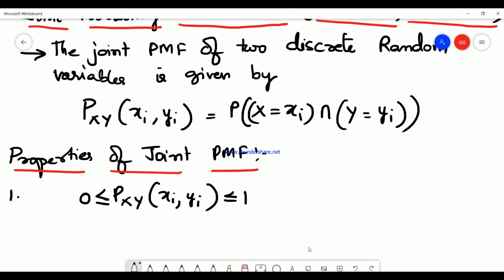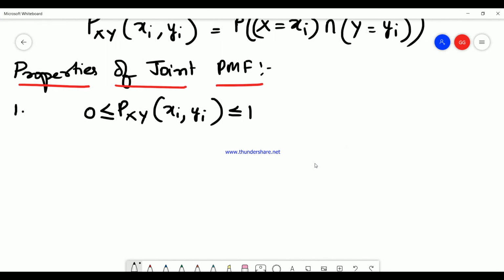So this is the first property. The range of the probability mass function is actually between 0 and 1.